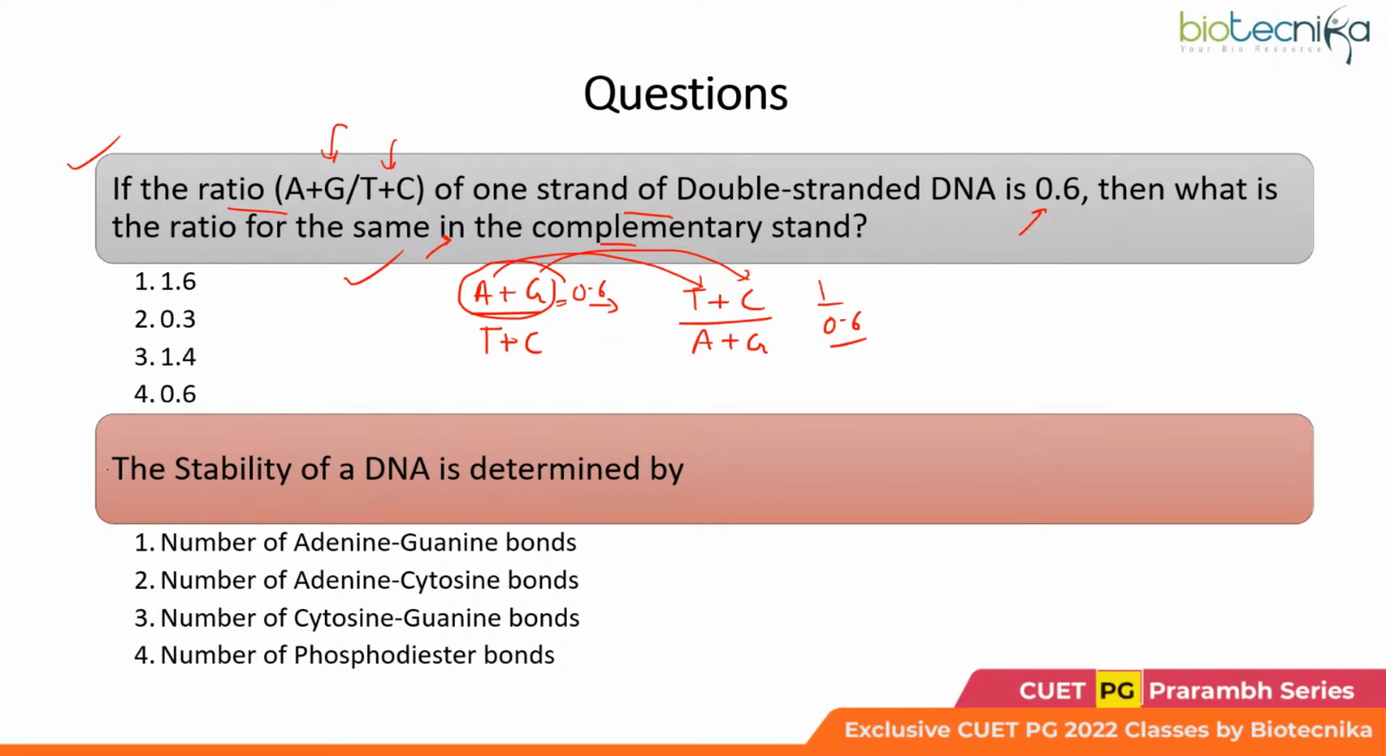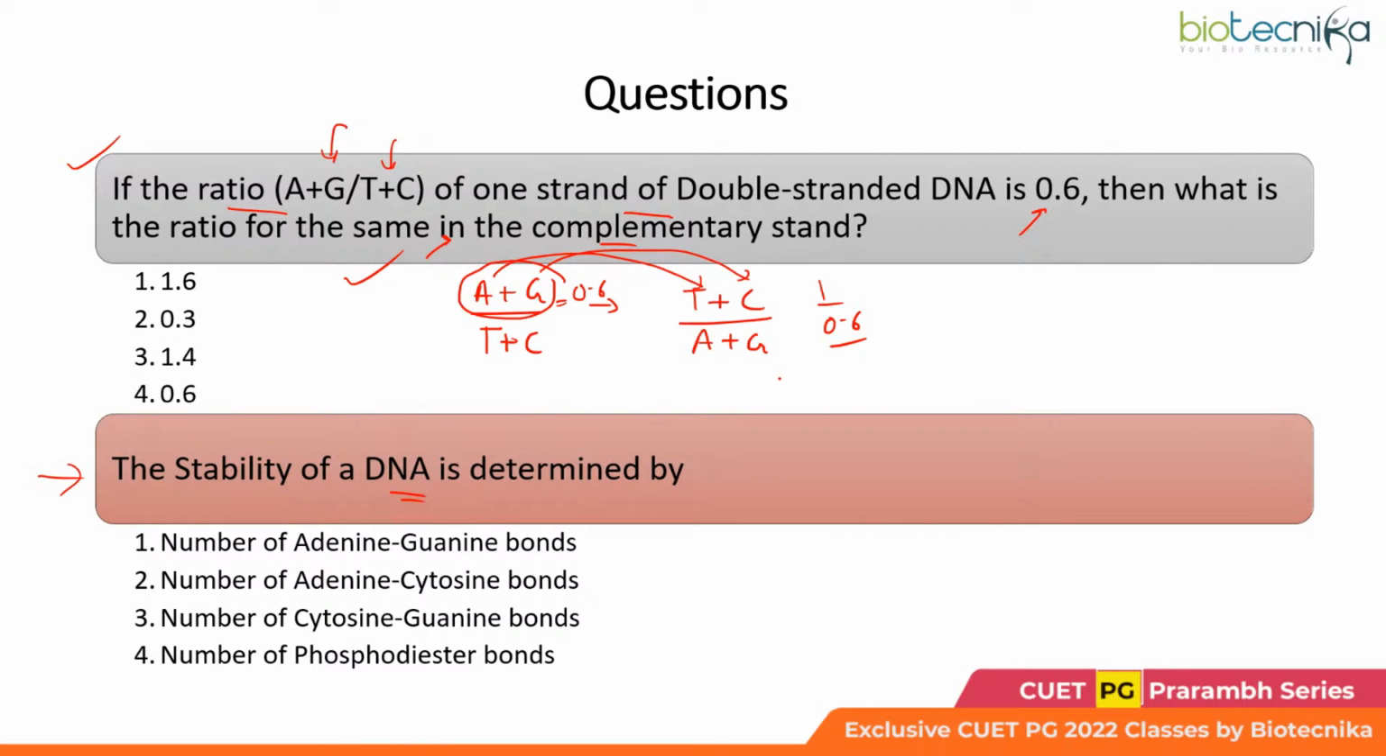Now, the next question is, the stability of a DNA is determined by? Very good. I could see that someone has already got the right answer. Yes, that is correct. Kaushal, Rinki, Pal, you have mentioned option 1. I'm not sure for which question you have picked this option, but this would be the number of cytosine and guanine bonds.